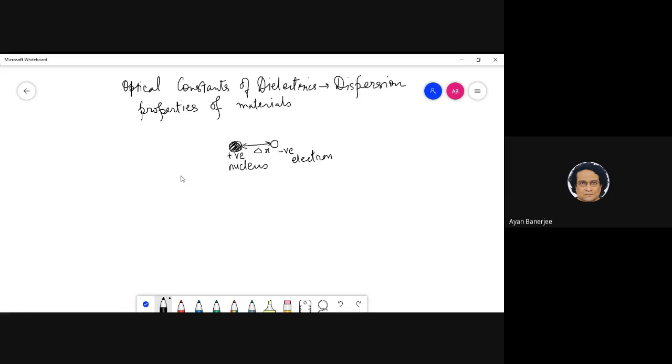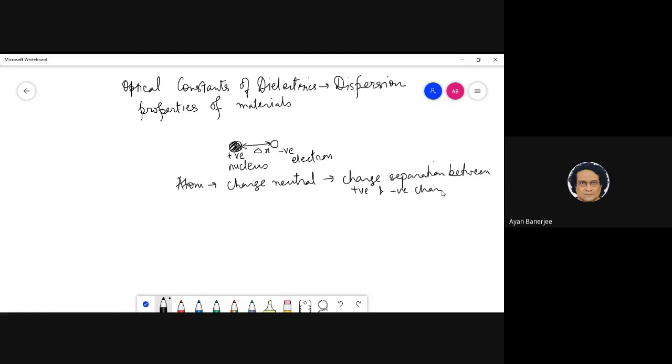So basically the atom picture is essentially what it consists of. It is charge neutral overall, but inside it there is a charge separation between positive and negative charges.